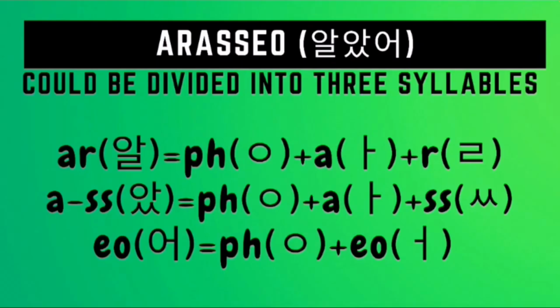How do we write 알았어 in Hangul? This is composed of 3 syllables. For the first syllable, al, we need to draw first a no-sound iyong, followed by an a character, followed by a real character. For the second syllable, at, we need to draw first a no-sound iyong, followed by an a character, followed by a sang siot character. For the last syllable, o, we need to draw first a no-sound iyong, followed by the o character. And then we just need to combine the Hangul for each of these 3 syllables to form the Hangul of the word 알았어.